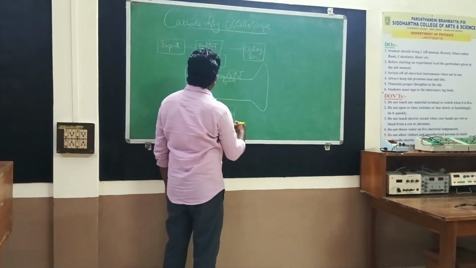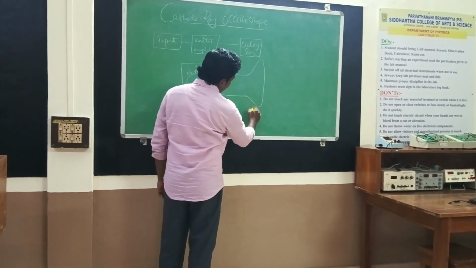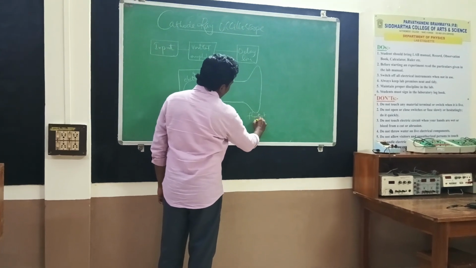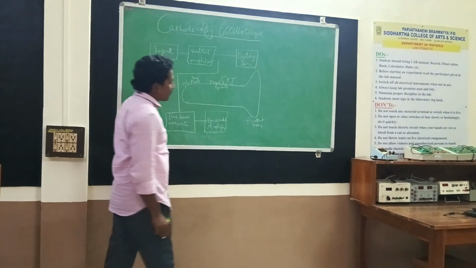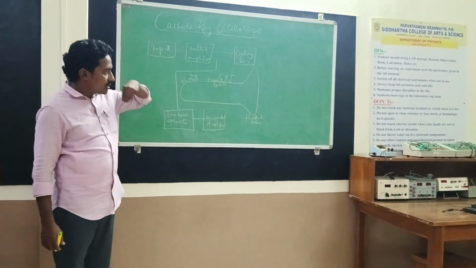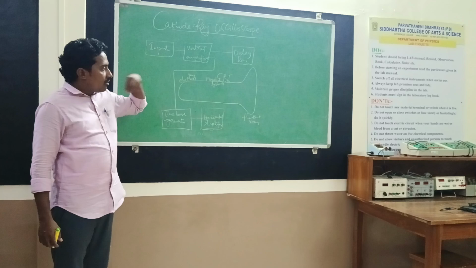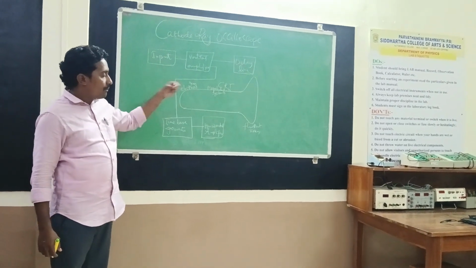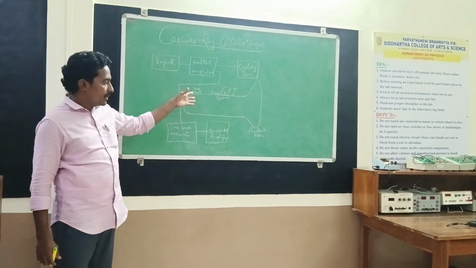The last stage is the fluorescent screen. Here we can observe a waveform of physical variables, by which we can measure parameters like voltage, current, amplitude, frequency, time period, etc.